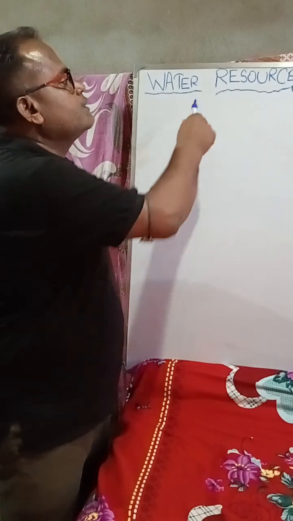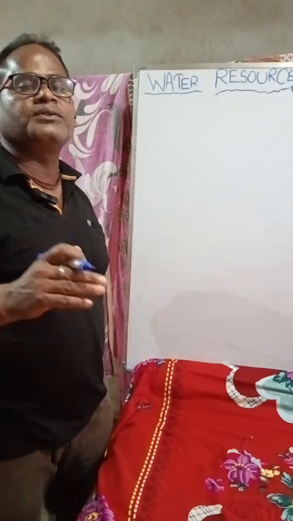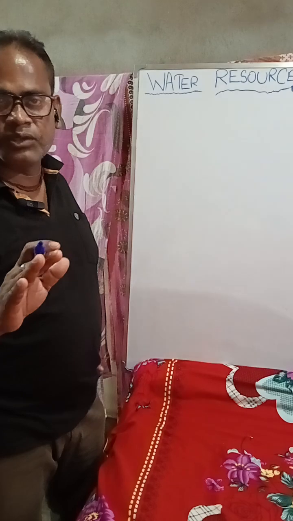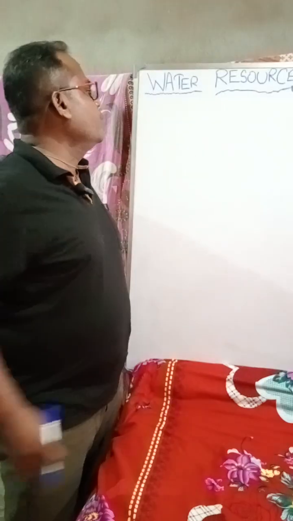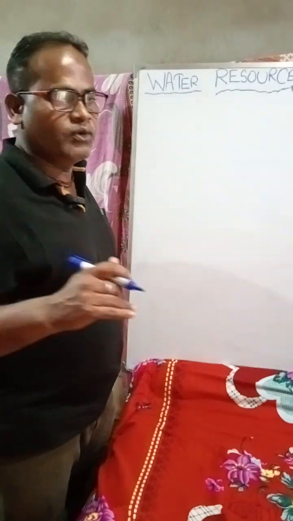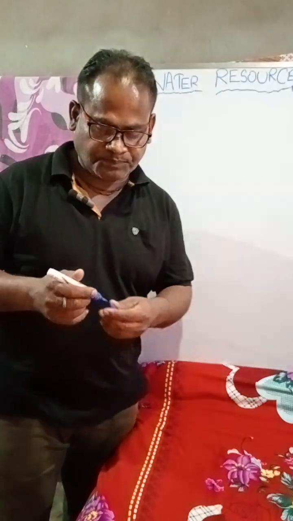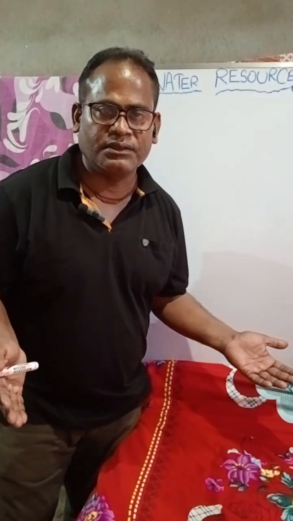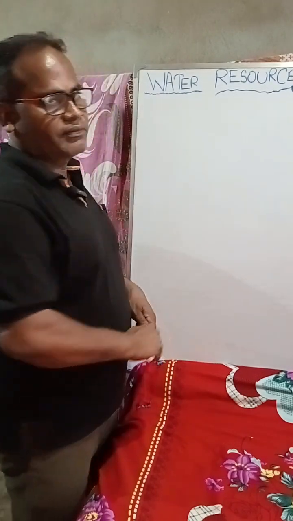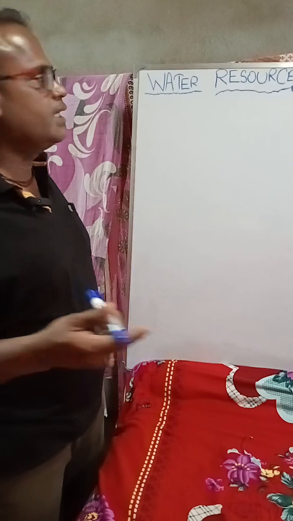So as water is a resource, it is necessary for us to preserve it. Preservation of water is very important. Let's see how we can preserve water. And water is needed not only for people all over the world, but for all the living beings. All the living beings, even the plants, the trees, even the amoeba, they also need water to survive. For survival, all the living beings in the world need water.